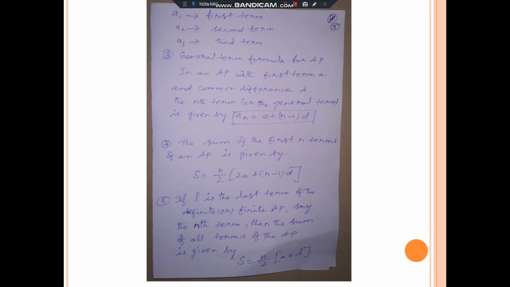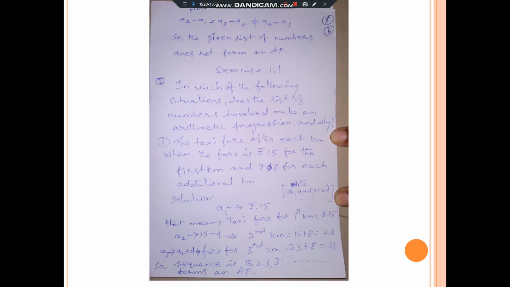So now you should keep in your mind what is meant by AP. It is an arithmetic progression, framed with the help of certain rules. That means the common difference should be the same. Then you can ask me one question: if it is not the same, what is the meaning for the sequence? It does not form an AP.